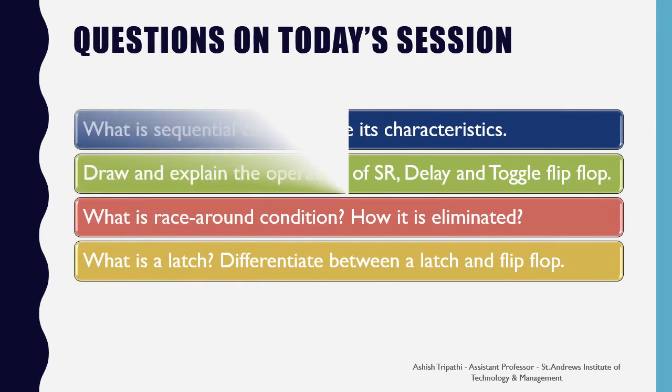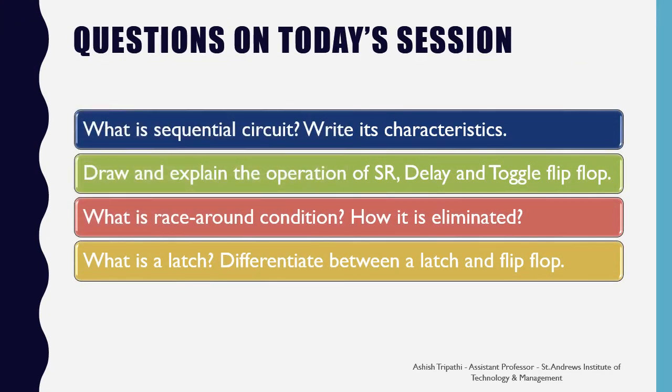Questions for today's session are: What is a sequential circuit? Write its characteristics. Draw and explain the operation of the SR, delay and toggle flip-flop. What is race around condition and how is it eliminated? What is a latch and differentiate between a latch and a flip-flop.